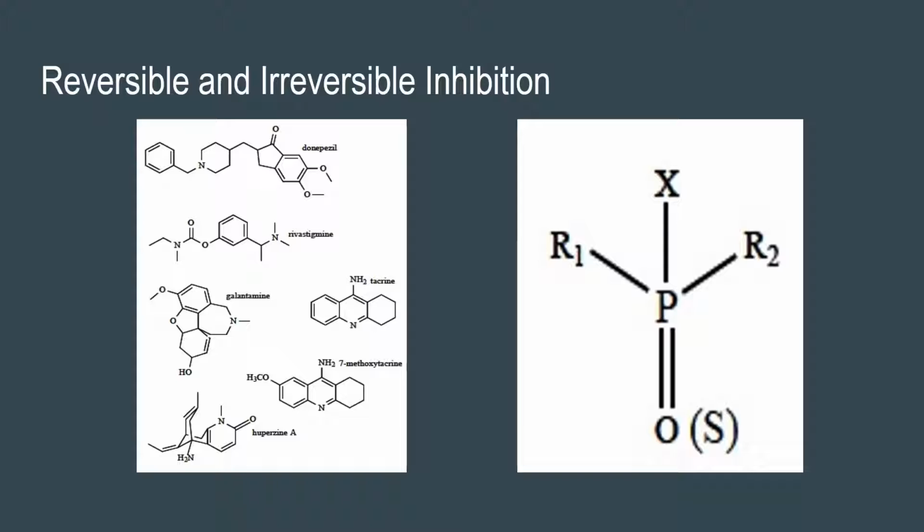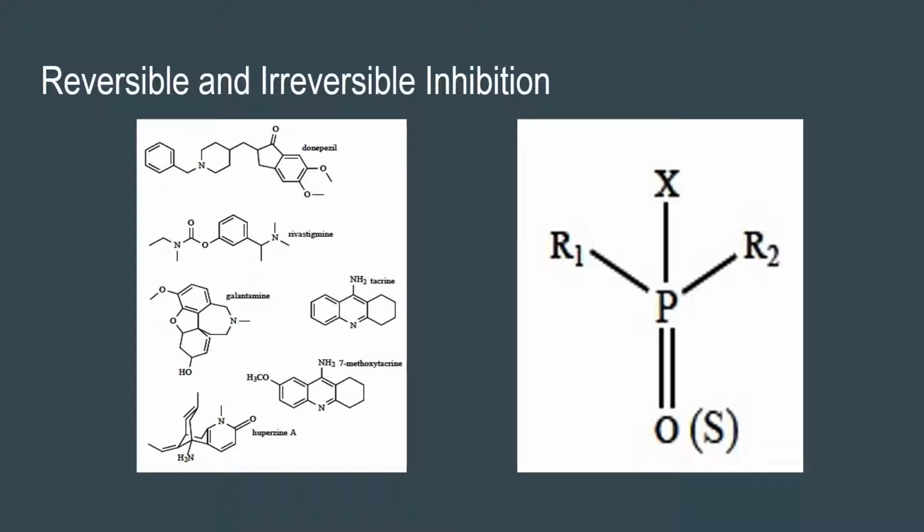On the right is an organophosphorus compound, and this is a type of irreversible inhibitor. These work by binding to the active site and phosphorylating the enzyme, and this leaves it unable to bind and catalyze acetylcholine. Dephosphorylation of acetylcholinesterase is a slow process and can take up to days, and these can be found in pesticides and nerve agents.